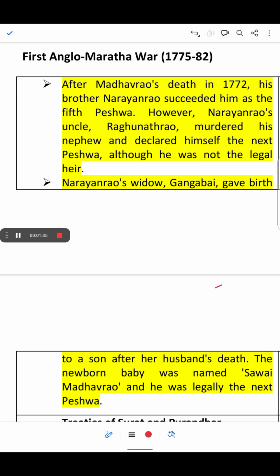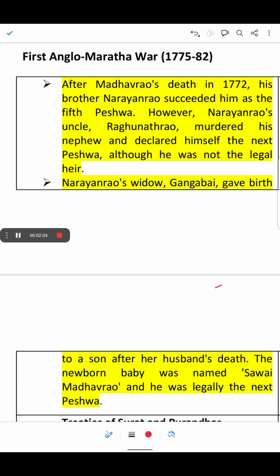And after the death of Narayan Rao, we have seen that his son, Savai Madhav Rao, was declared the Peshwa. Again Raghunath Rao was sidelined. Now this created a conflict, and this internal division in the Maratha Empire led to the First Anglo-Maratha War.